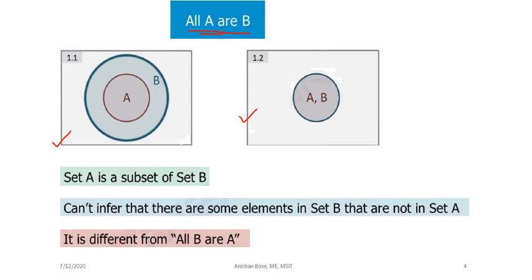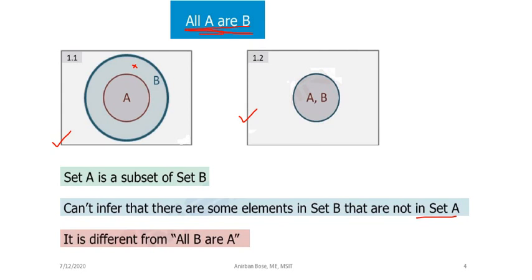From the statement that all A are B, you cannot infer that there are some elements in B that are not in set A. Looking at this particular Venn diagram, you may think that there are some B which are not A. But we cannot conclude that from this statement, because all A are B can also be like this.